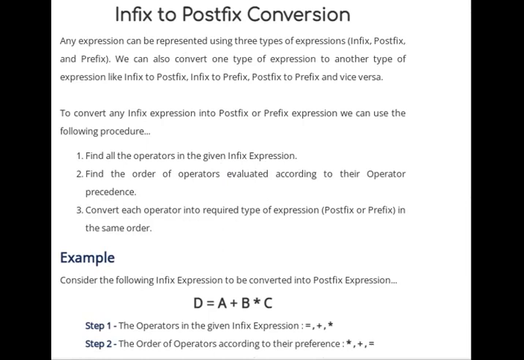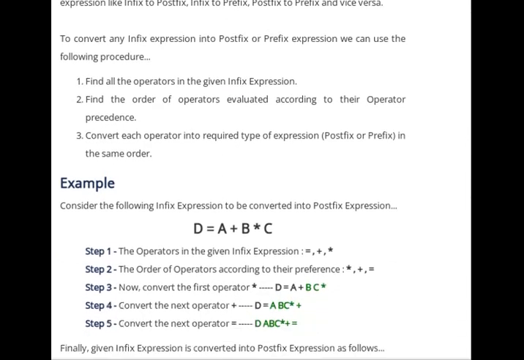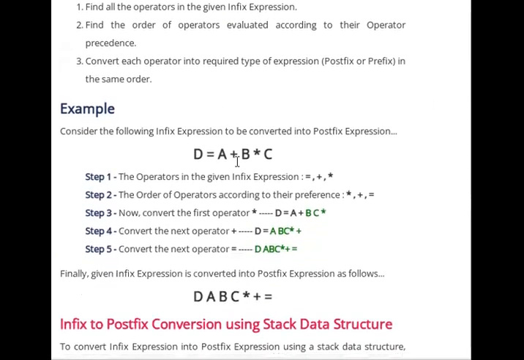For example, this is a simple expression: d equal to a plus b into c. The operators given in the expression are equal to, plus, and asterisk. According to precedence, the first priority is multiplication, the next priority is plus, then equal to.